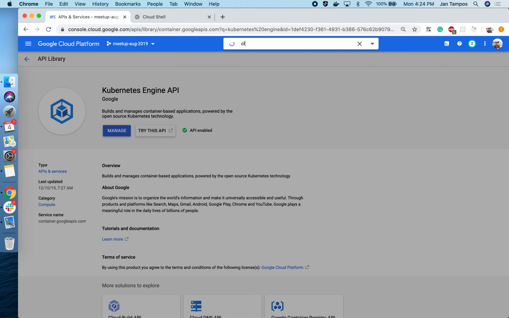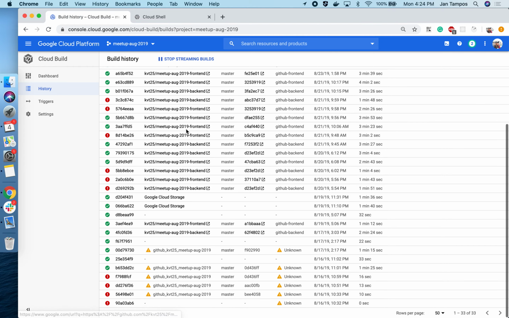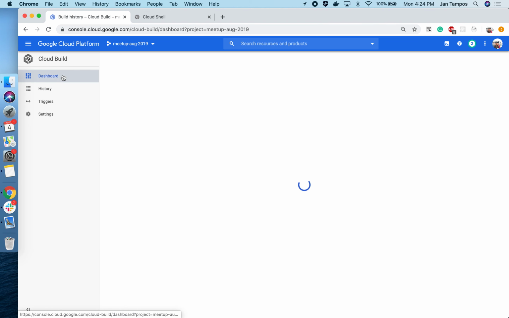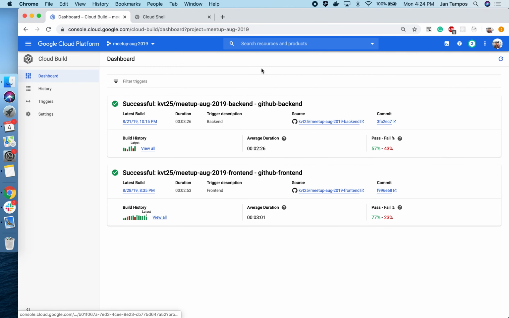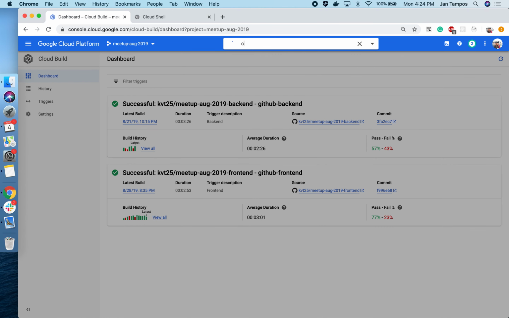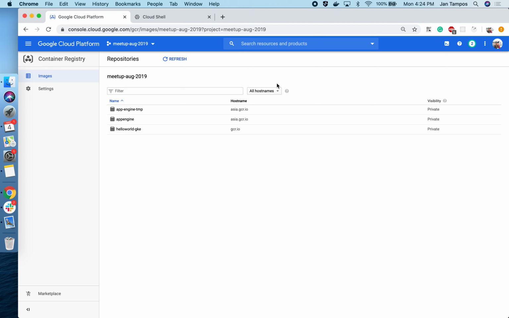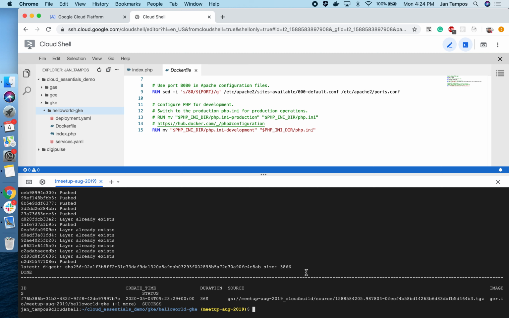We can quickly check it using the console. Let's say Cloud Build, and we can check the history. We can also quickly check that it's built in the Container Registry. Our Container Registry should include the hello world GKE image. And so we are good, and we are clarified that the image is there.